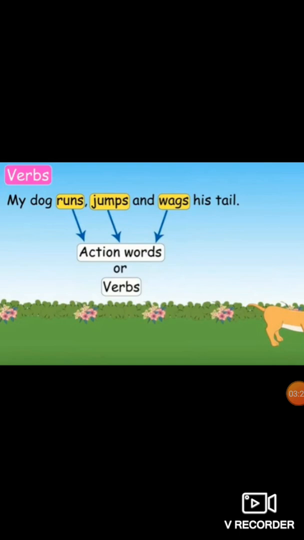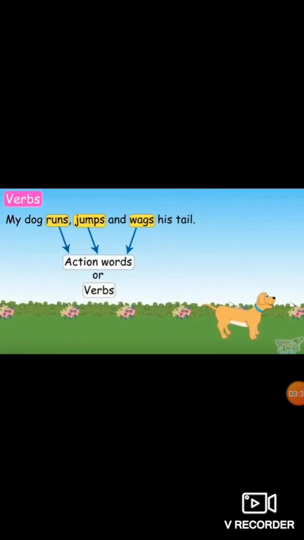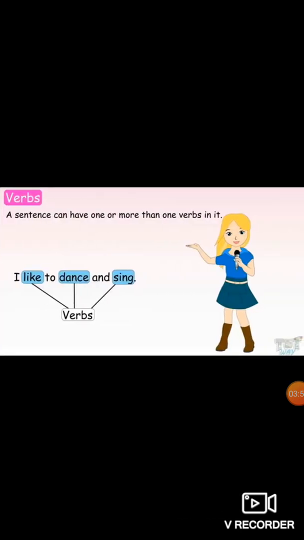Now see the next example. My dog runs, jumps, and wags his tail. Here now we come to know that in one sentence there can be more than one action words also, more than one verbs also. So here in one sentence we have three actions: runs, jumps, and wags. See the next one. I like to dance and sing. Here also we have three verbs: like, dance, and sing.